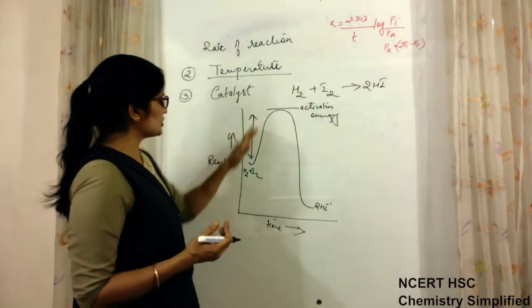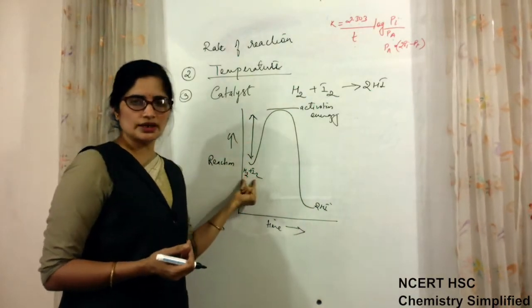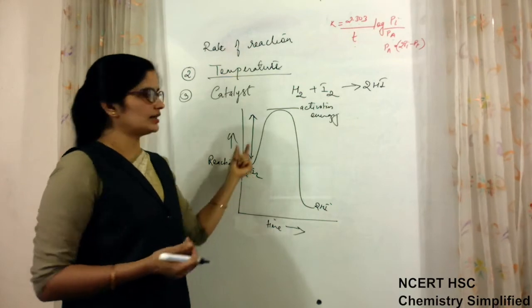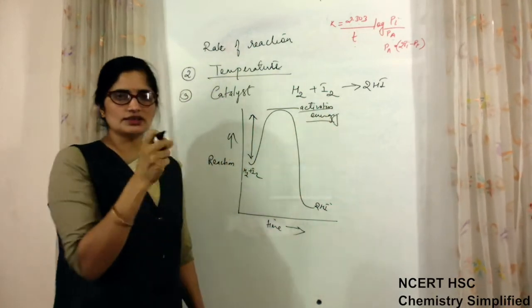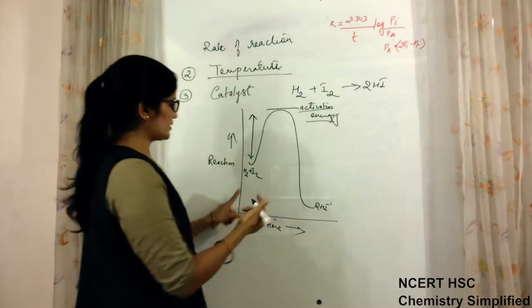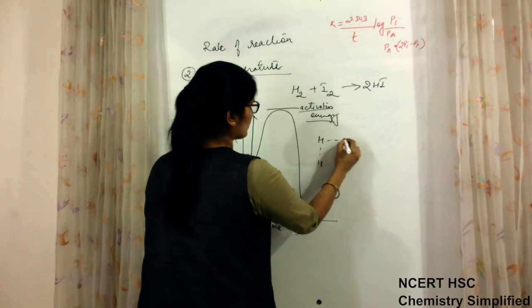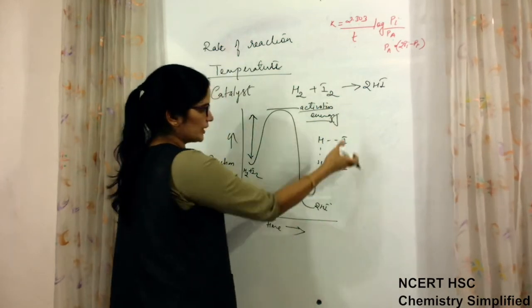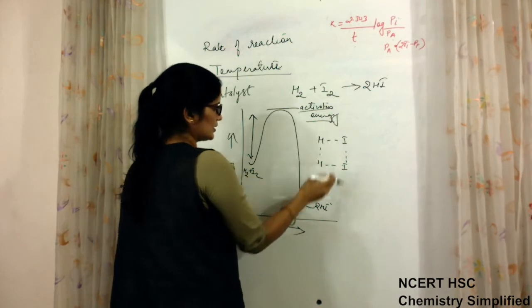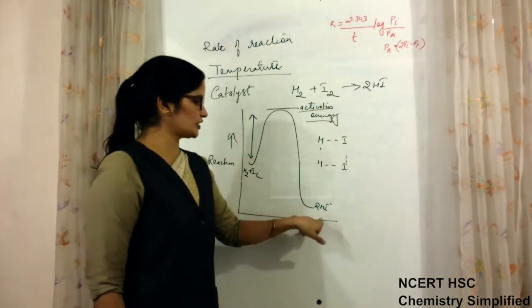That temperature increases the activation energy of the molecules which are undergoing reaction, and they form an activated complex. When they have the amount of energy required, they form an activated complex. Activated complex means what? This H combining with I, like this. So the activated complex is formed and then they dissociate to form HI molecules, HI and HI, like this.